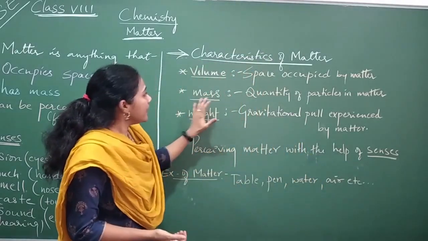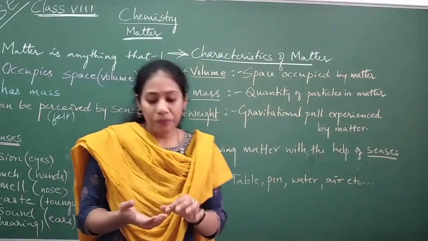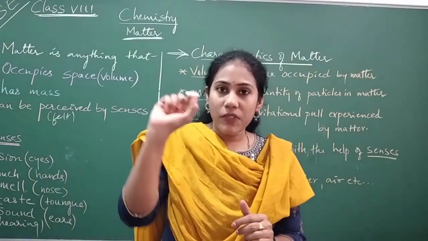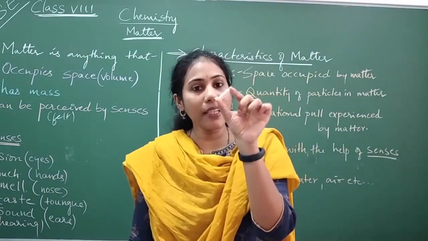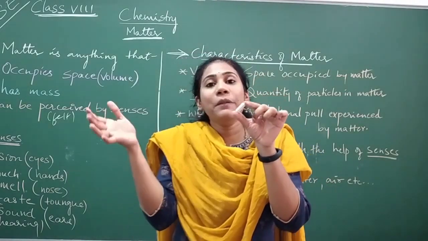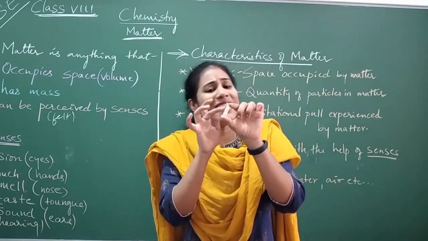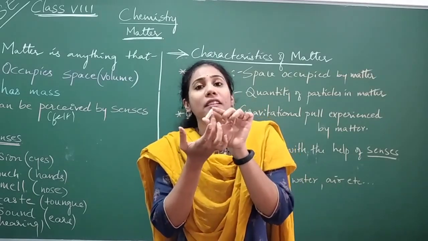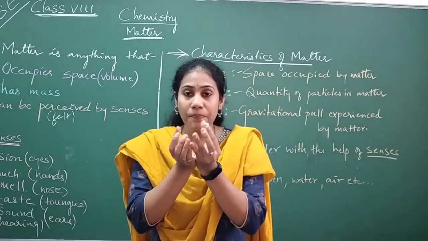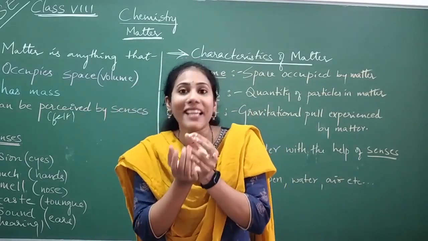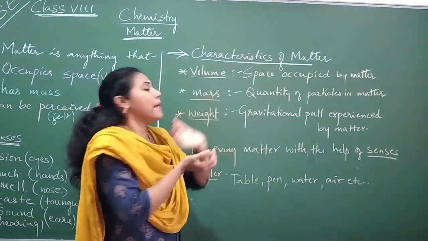And the second one is mass. Mass is nothing but the quantity of particles present in a matter. Say, for example, this is a chalk piece, which is a matter, and definitely some particles are present in it. Particles may be atoms, molecules, or whatever. We will discuss it later. So small particles are present in this matter. The amount of particles, how many particles are there in a matter, is represented with the term mass.